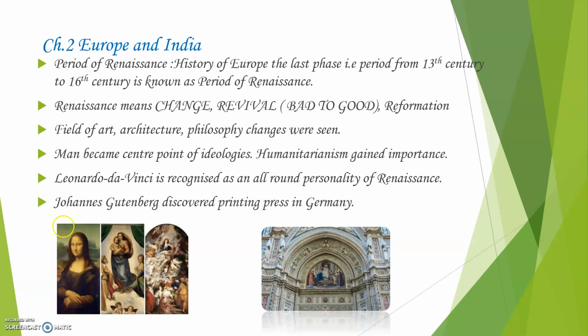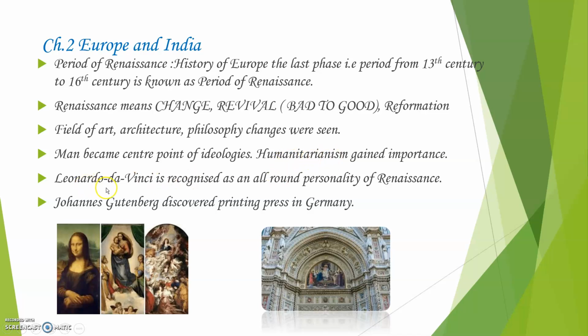You will see various drawings and paintings, like the painting of Mona Lisa. A number of paintings were done which focused mainly on man. Lots of human figures were drawn. Why? Because man became the center of attraction. Everything changed in the concept of man. Therefore, the topic was called humanitarianism.